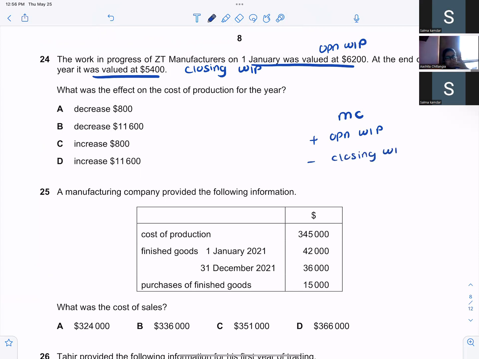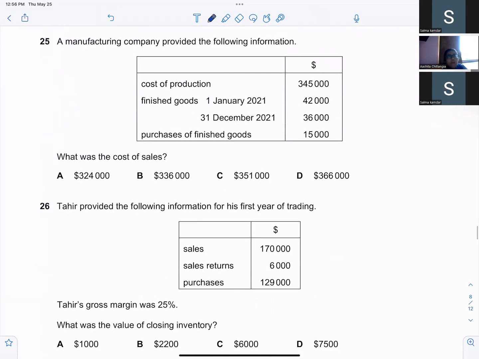Opening work in progress is 6,200. Closing work in progress is 5,400. That's an 800 increase. So whatever is the manufacturing cost, there is a positive 800. So it is 800 increase.